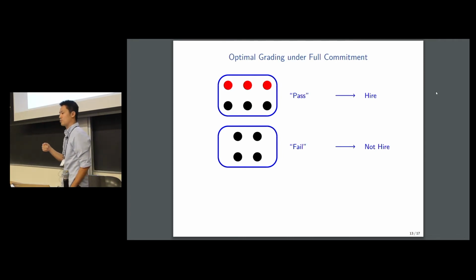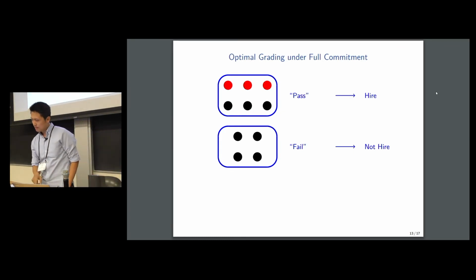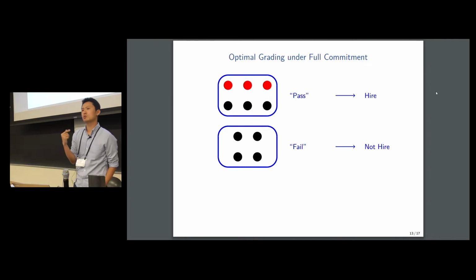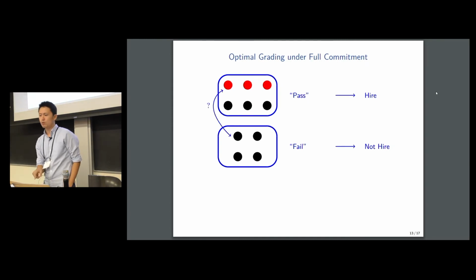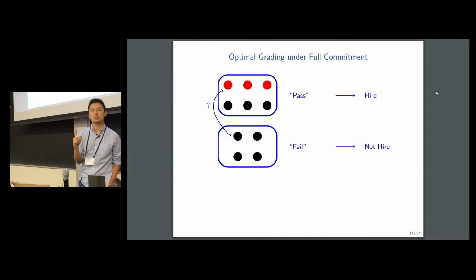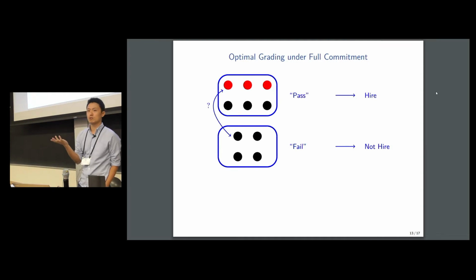The employer is going to hire the passing ones and refuse to hire the failing ones. But in this context, this optimal rating policy actually is credible. The reason is, without changing the distribution of grades, in other words, without changing the fractions of passes and fails, the school has no incentive to swap a good student from the passing grade with a bad student from the failing grade. Doing this swapping will get an additional bad student hired, but this will come at the expense of a good student.